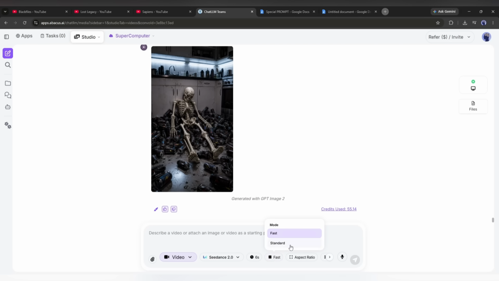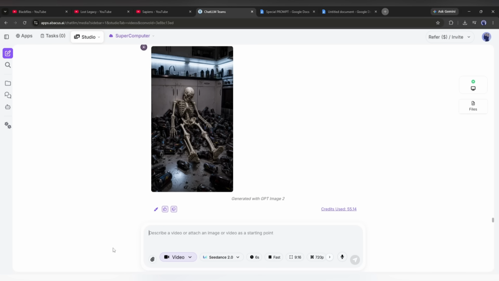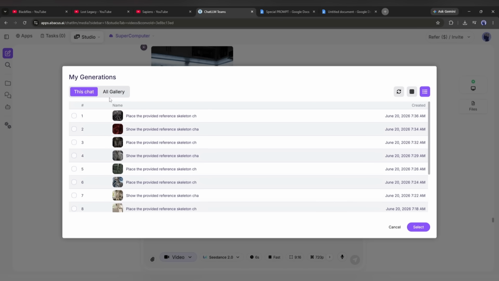After that, set the quality. Next, select the aspect ratio, video resolution, and the audio. Okay, our settings are done. Now we will add the first scene image as the reference. I will add it from the generation.